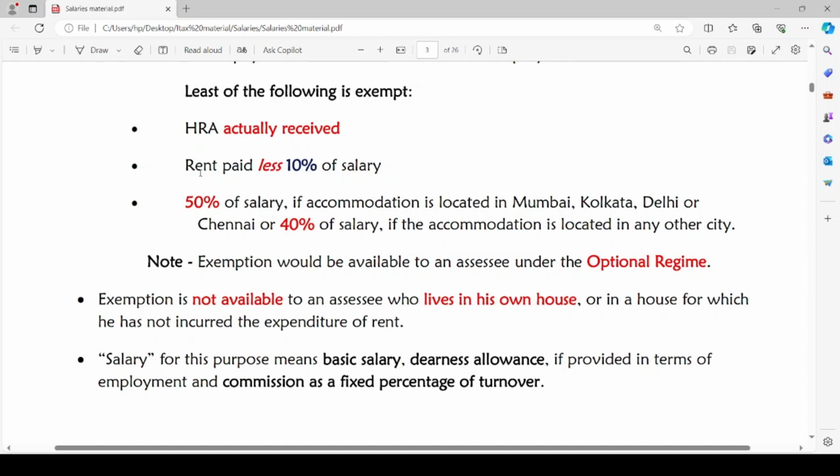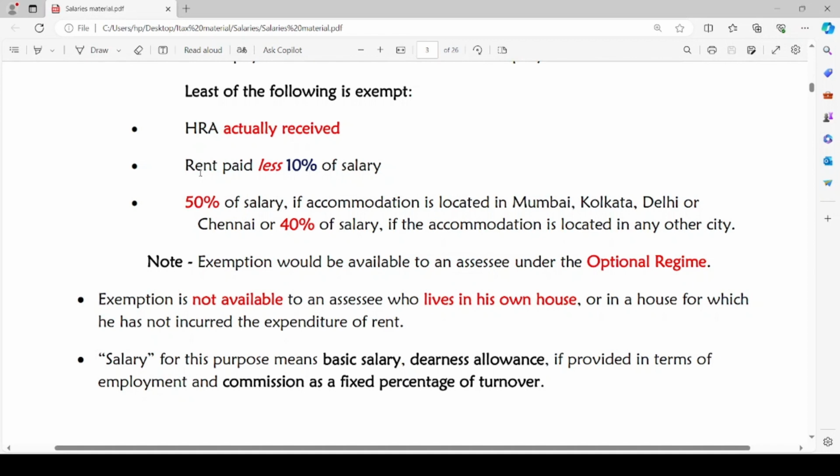There are three components: basic salary, DA allowance, commission as a fixed percentage of turnover. These three components we will add, and the amount so arrived will be considered as salary while computing the exemption amount under house rent allowance.